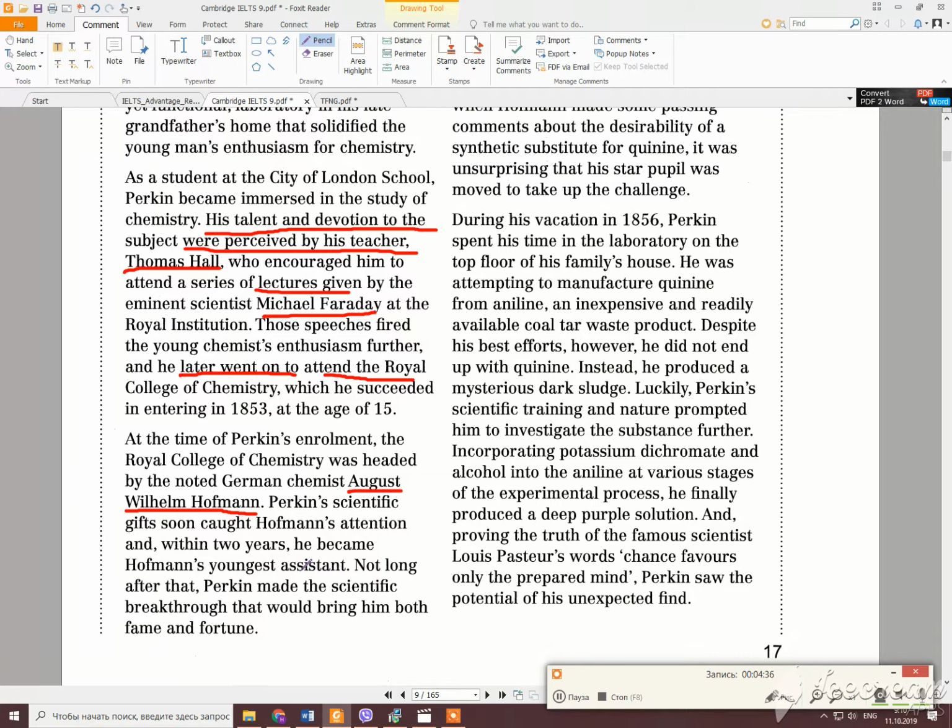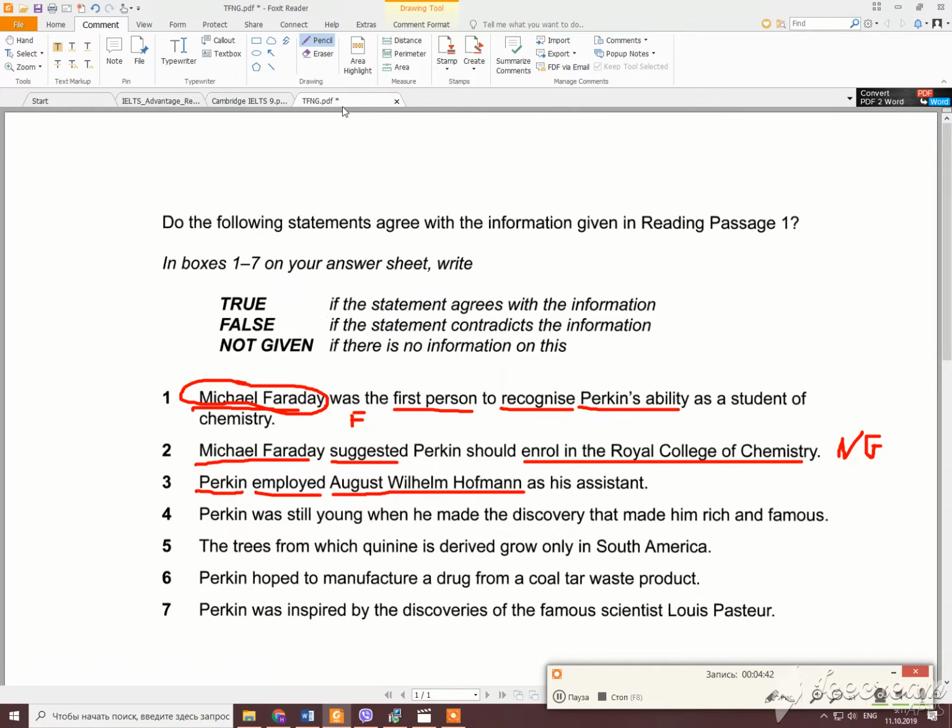So he became Hoffmann's youngest assistant, which means that Perkin was Hoffmann's assistant. What I see in the statement is Perkin employed August Wilhelm Hoffmann as his assistant. I see information here. This part is opposite in the text. Perkin was employed by August Wilhelm Hoffmann as his